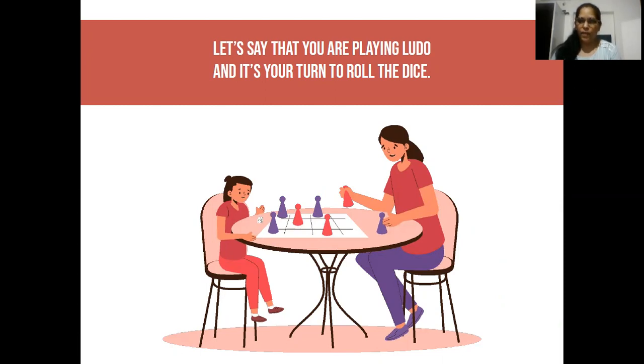In the Ludo game, every player will roll the dice once and then another player will get a chance to roll the dice, right? So at one time, one player is going to get the chance to roll the dice once.